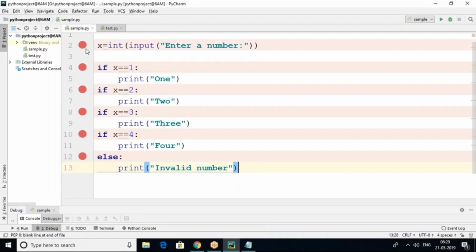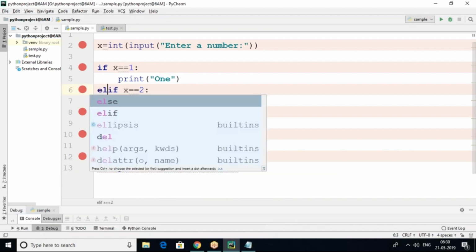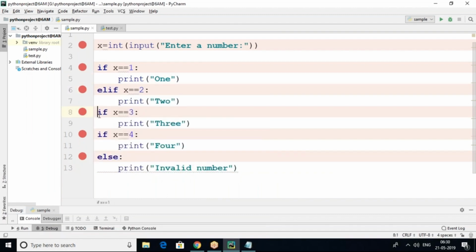So what we can use is the elif keyword. What is the use of the elif keyword? You can see elif, elif, else. The specialty of elif is, when you have multiple if blocks to test, if any one of the blocks is true, then the remaining blocks will not be checked, will not be tested actually.